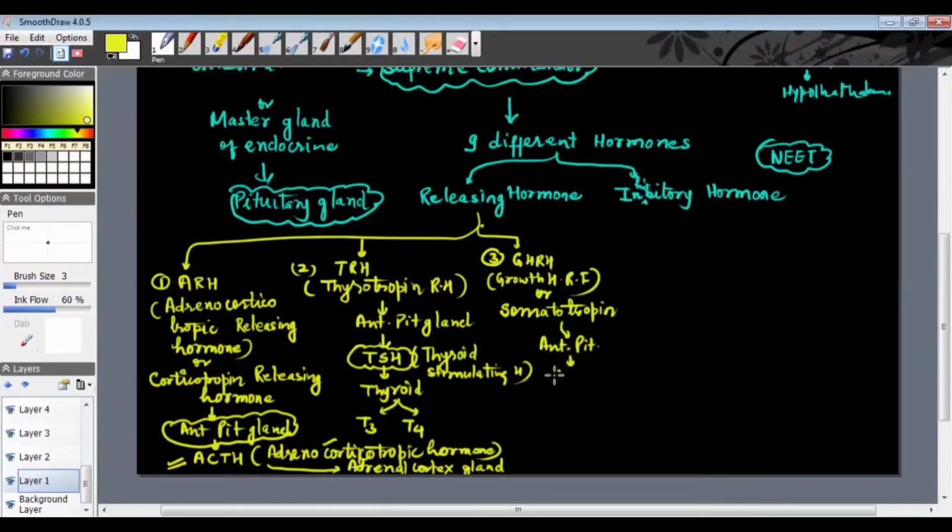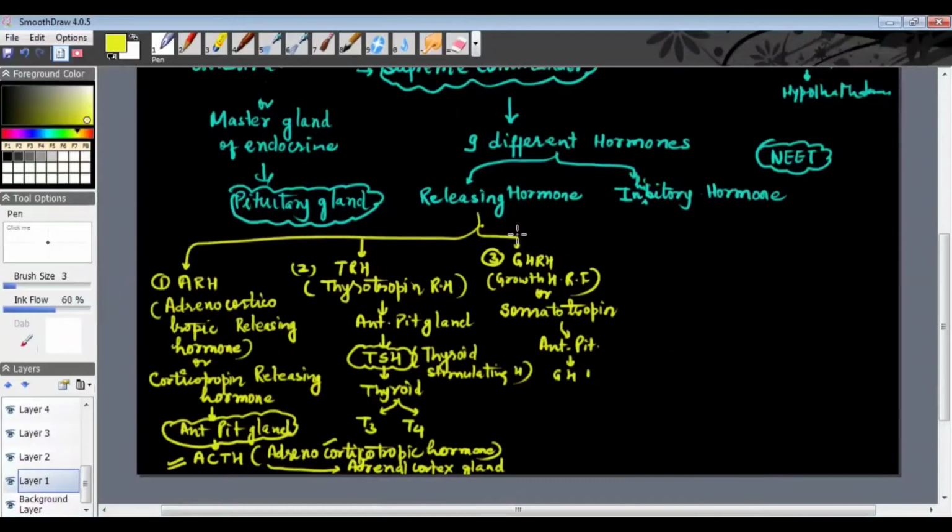And under the influence of this, the anterior pituitary gland releases GH, growth hormone, which shows its effect on the body during the puberty stage. During puberty, you all might have seen that the growth of the body increases, the length of the body increases under the influence of growth hormone. But this growth hormone is under the control of GHRH from the hypothalamus.